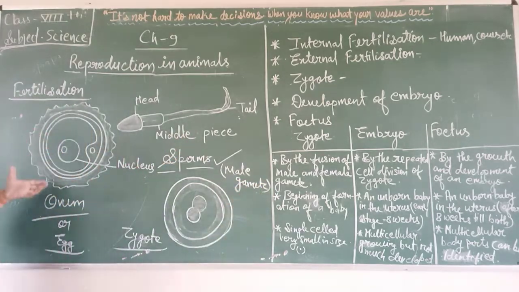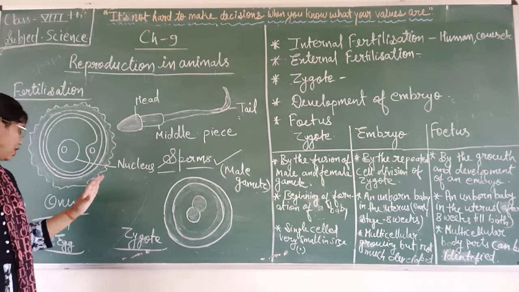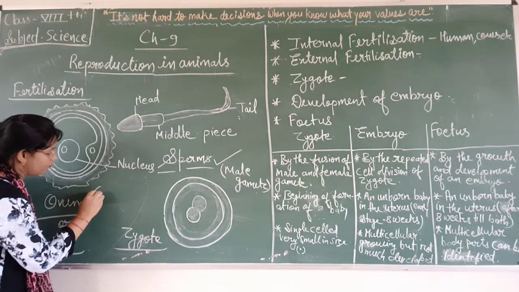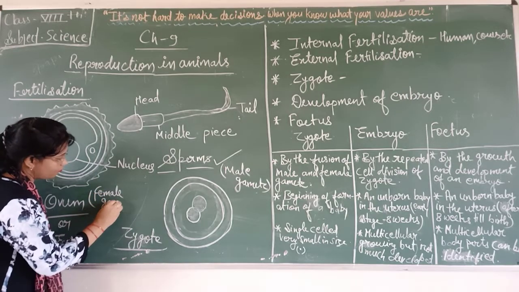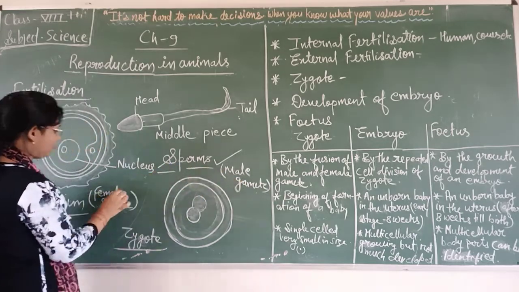Now this is the structure of the ovum. It has a nucleus and it is spherical in shape. It is also known as egg. Ovum is the female gamete. So now we have the male gamete and the female gamete.